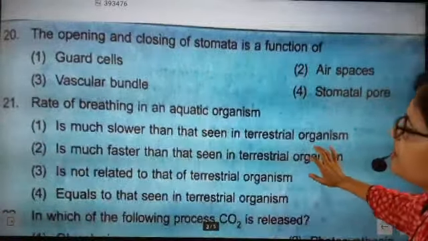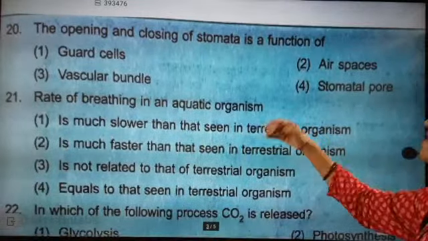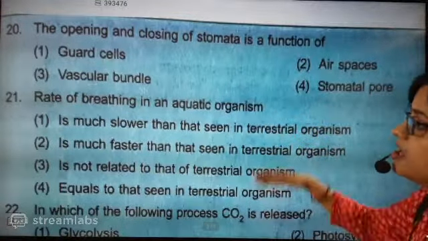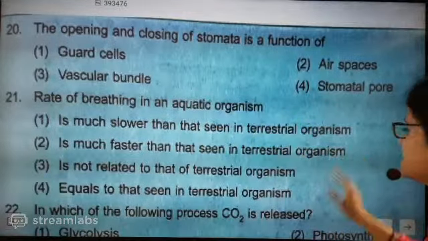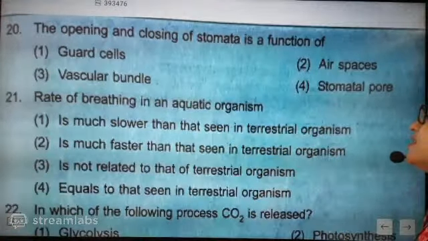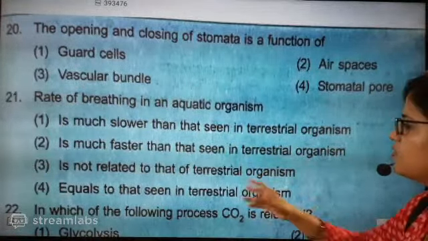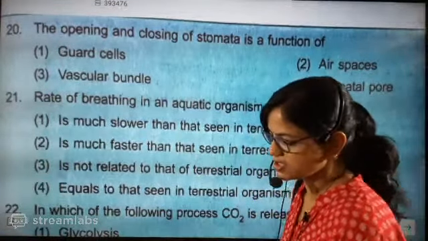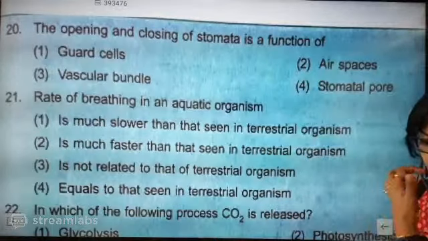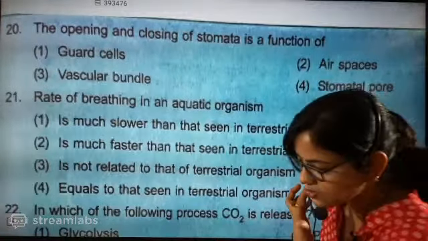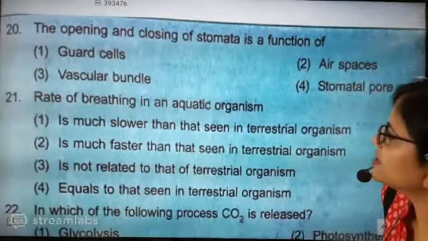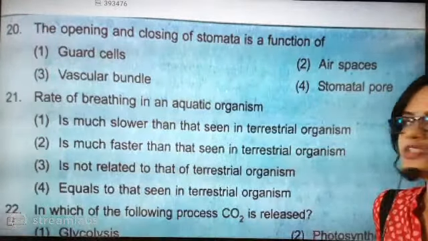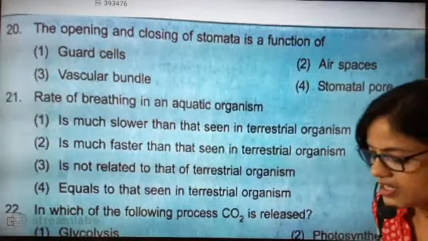Now next question: the rate of breathing in an aquatic organism is much slower than that seen in terrestrial organisms, much faster than that seen in terrestrial organisms, not related to that in terrestrial organisms, or equal to that seen in terrestrial organisms. Come on, we have already discussed this question. Now can you tell me the answer? So is the rate of respiration in aquatic organisms slower or faster? Come on, tell me fast.